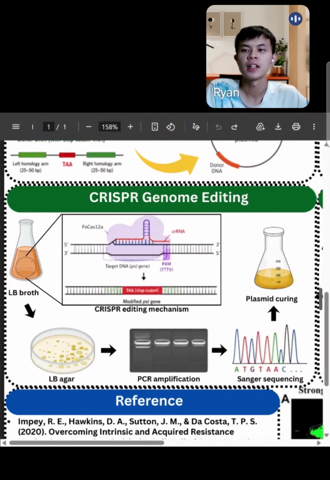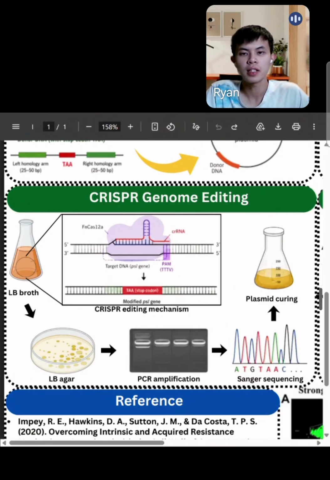The third step will be the induction of CRISPR genome editing. From the PIA agar, the Pseudomonas aeruginosa is cultured. Then, inducers are added into the solution to initiate the CRISPR action, as the CRISPR will target and cleave the PSL gene and stop codon will insert into the cleavage. After the induction occurs, the bacterial culture is transferred in LB agar to let the bacteria heal and grow.